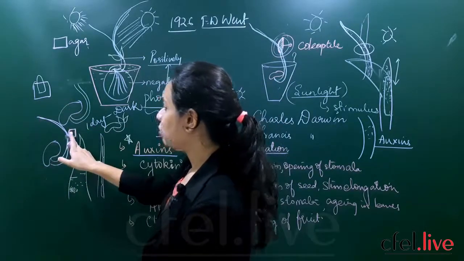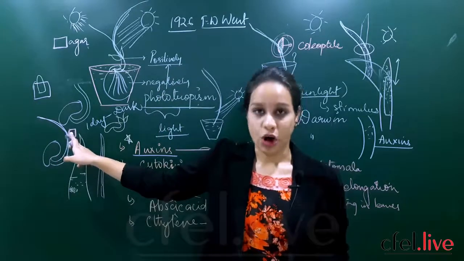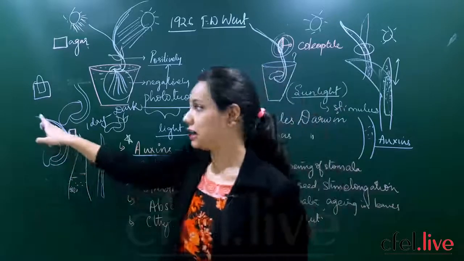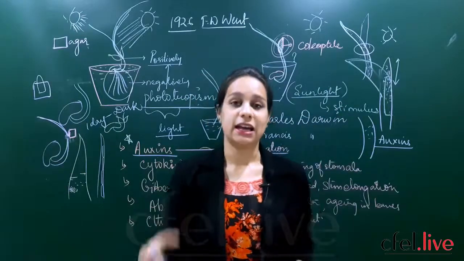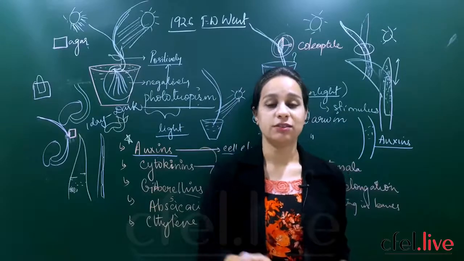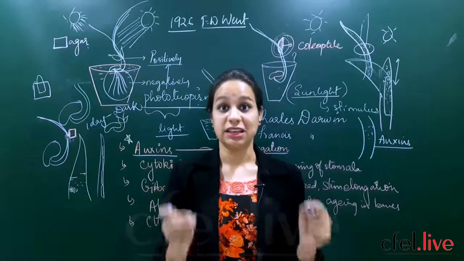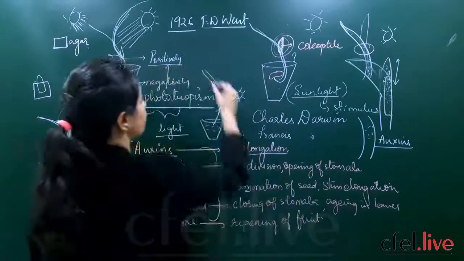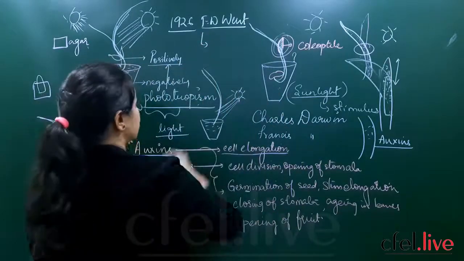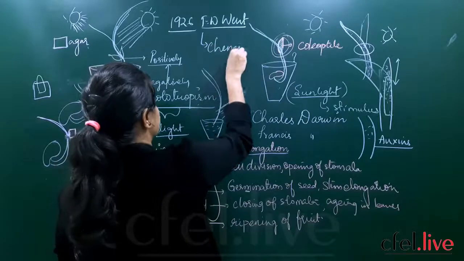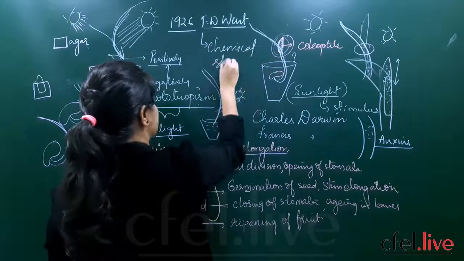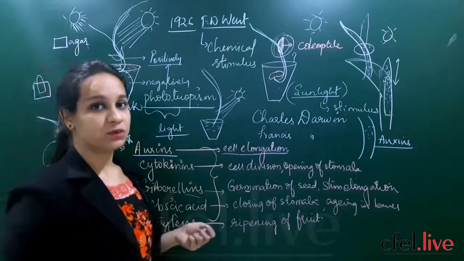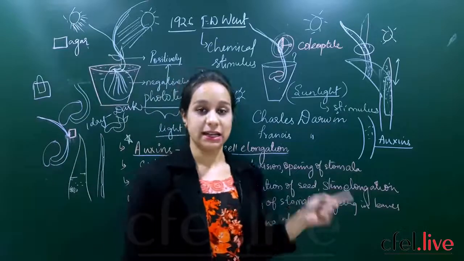Means what? This agar block has stimulated the auxins, the substance which is secreted in the plants, and finally it had showed characteristic bending. And he had confirmed that in plants we have the chemical substances, the chemical stimulus will help in showing responses. So what did he confirm? F.W. Went confirmed that it was the chemical stimulus which is shown by the plants which helped to show proper responses.